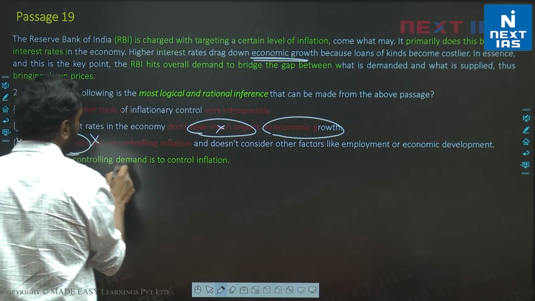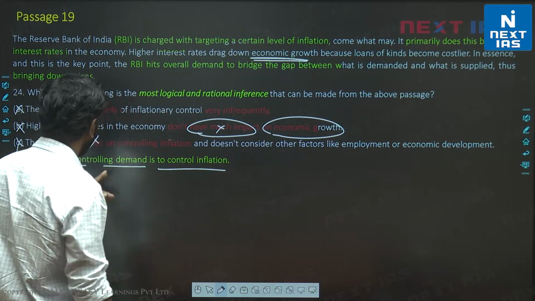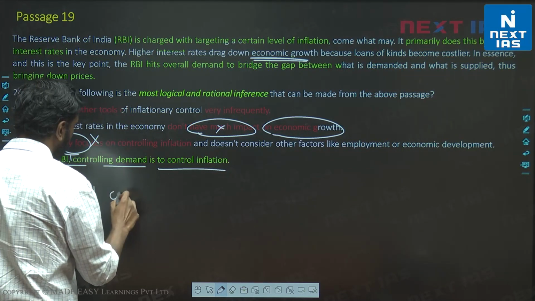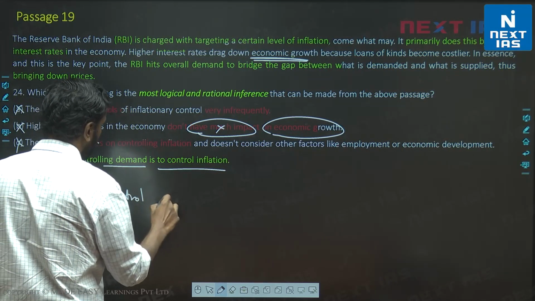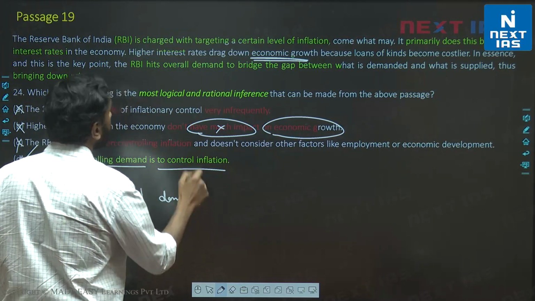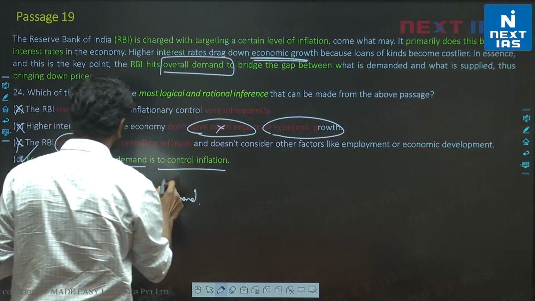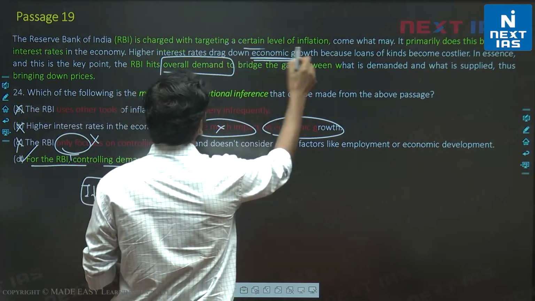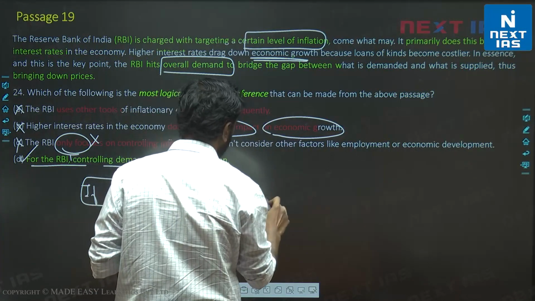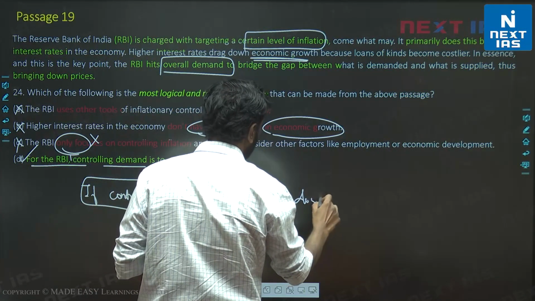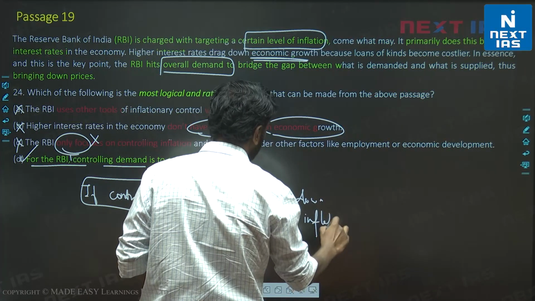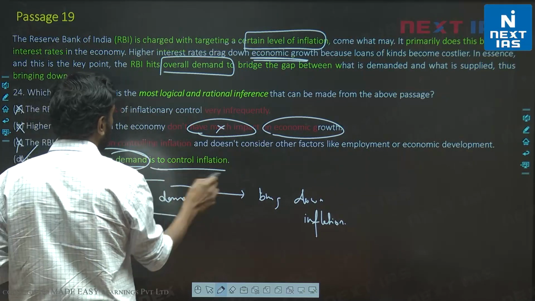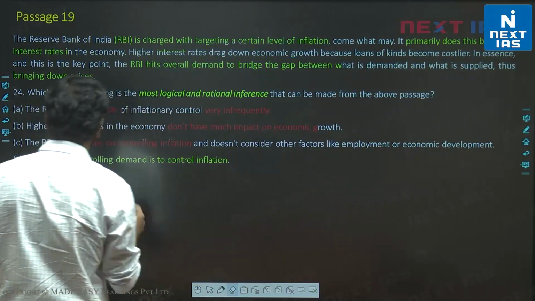For the RBI, controlling demand is to control inflation. Right? If you control demand, it hits overall demand. So, if you control demand, what you can do is you can target a certain level of inflation. So, you can bring down inflation. So, for the RBI, controlling demand is to control inflation, or will lead to control of inflation.